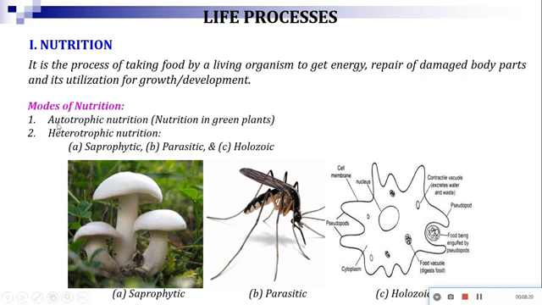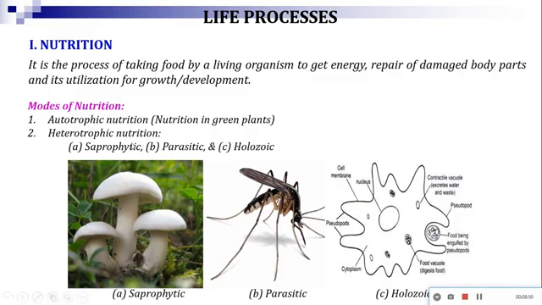The first one is autotrophic nutrition, which is taking place within the green plants. That means green plants have a particular pigment which is known as chlorophyll, due to which the green plant is capable of producing their food. That's why the green plants are considered as autotrophs, and the mode of nutrition found in green plants is known as autotrophic nutrition.